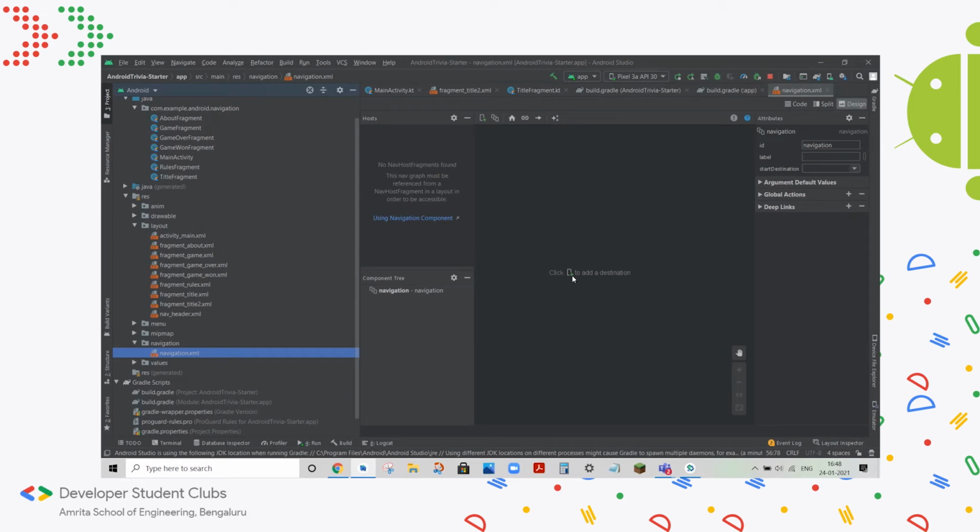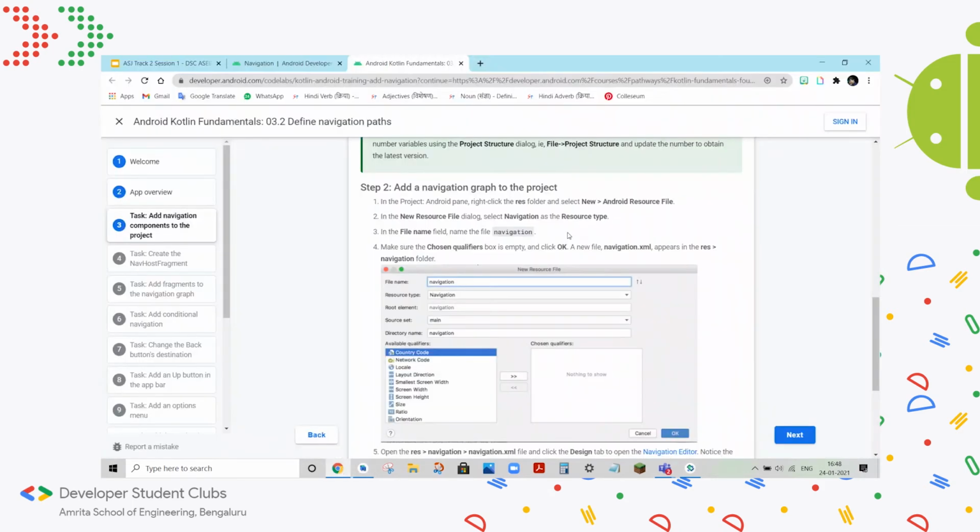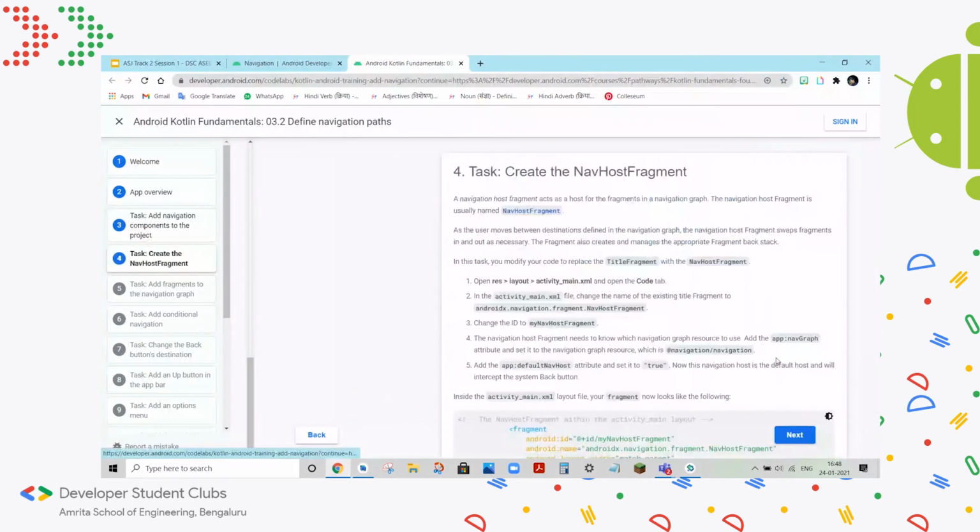So you can see here, this is what the navigation graph file looks like. And you can see here it's saying that no nav host fragments found. So we'll fix that in the next code lab, the next stage, sorry.